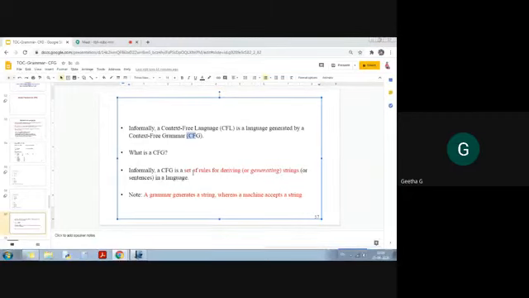The machines will recognize or accept those strings. Automata is the plural form; automaton is the singular form of machine. This you have to remember: a grammar generates a string, whereas a machine accepts or recognizes strings.